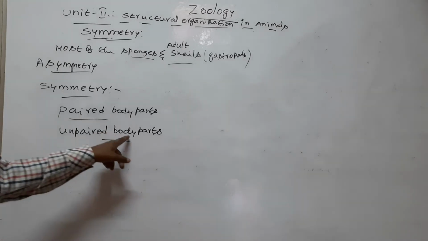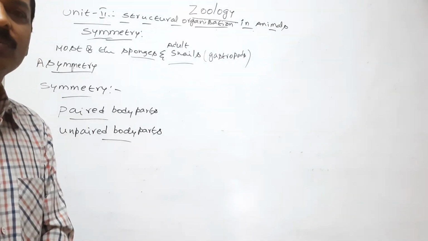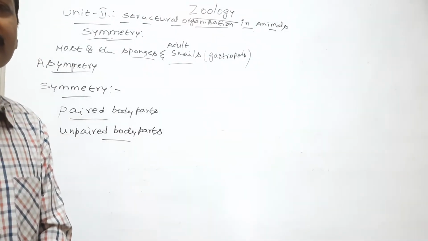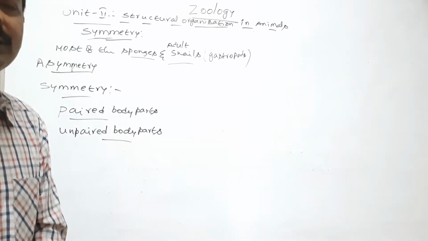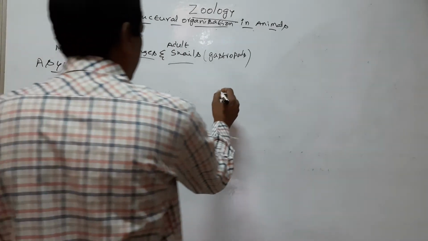But the unpaired body parts are generally located mostly on the plane passing through the principal axis or central axis. For example, human beings.